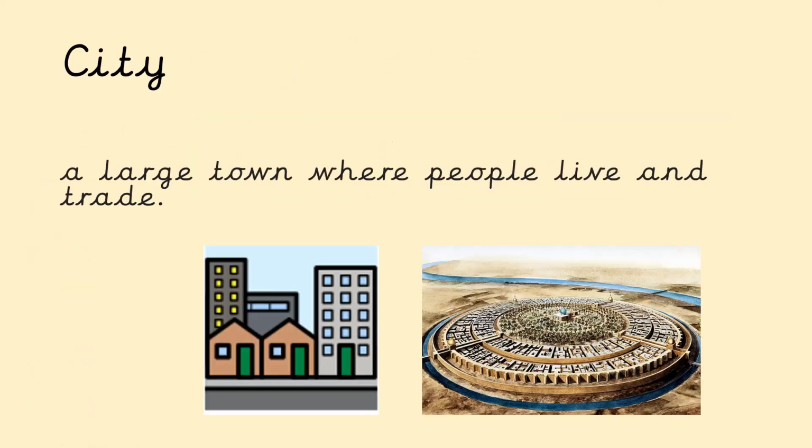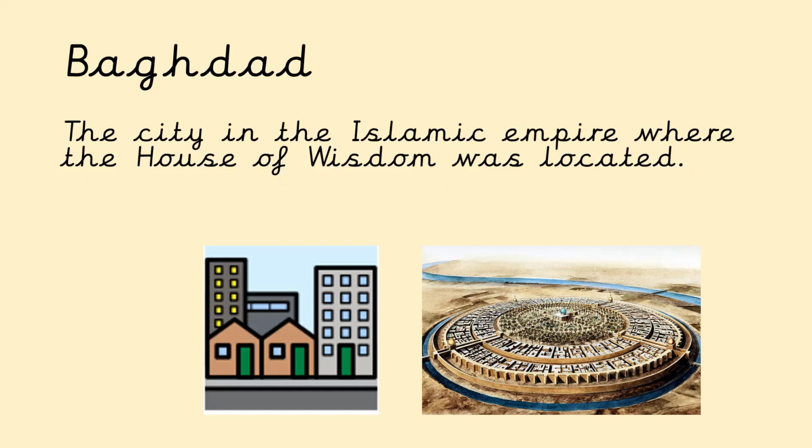Now, as you can see straight away, you may know some of these keywords from different subject areas. So this one, city, we might know already from our geography lessons. So city is a large town where people live and trade. As we can see, we were looking at the city of Baghdad, which is depicted on the right. Speaking of Baghdad, Baghdad is the city in the Islamic Empire where the House of Wisdom was located.